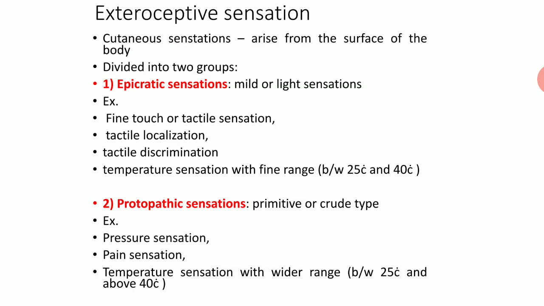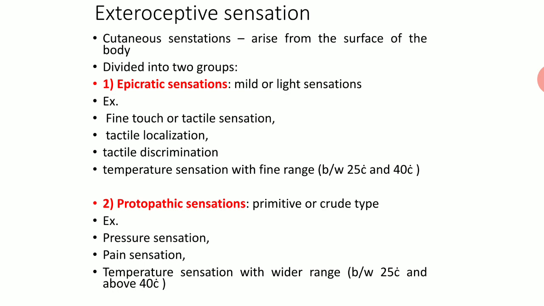Now what is exteroceptive sensation? They are basically cutaneous sensations that arise from the surface of the body and are divided into two groups: epicritic sensation and protopathic sensation. Now what is epicritic sensation? It is mild or light sensation. Examples are fine touch, tactile localization, tactile discrimination and temperature sensation with a fine range between 25 and 40 degrees Celsius.